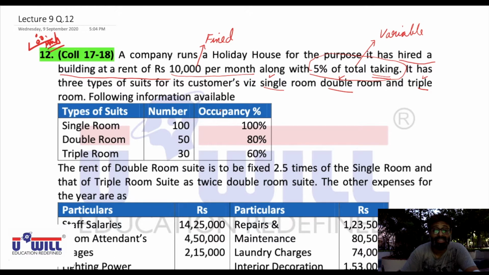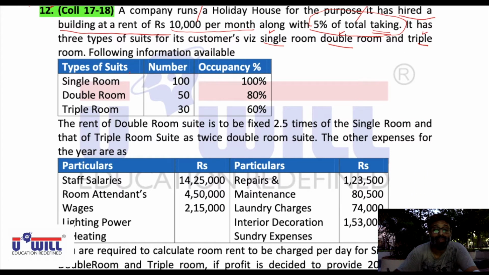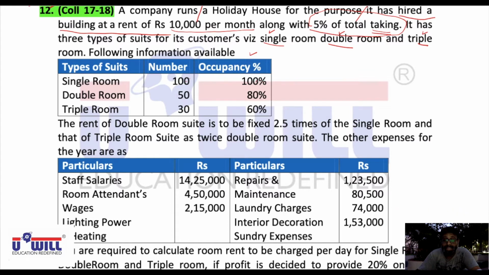Following information is available. Types of suites. Single rooms, there are 100 such rooms, and 100% occupancy means all the 100 rooms are sold out all 365 days in a year. Double room, there are 50 such rooms in the hotel. 80% is the occupancy, means 365 days, 80%, 50 rooms are sold.